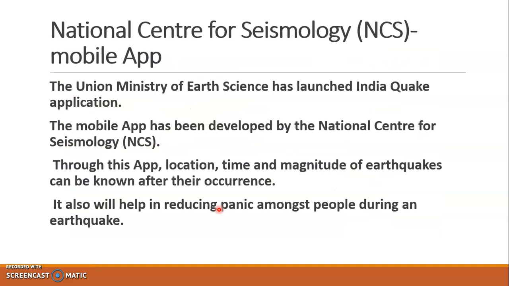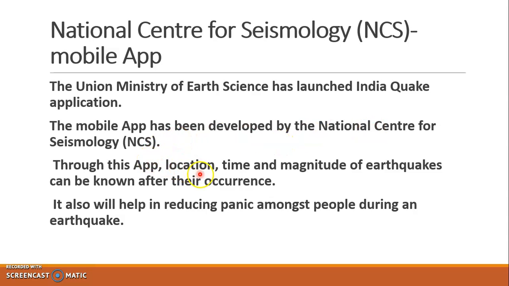Now, the National Center for Seismology, that is the NCS mobile app, has also been launched in India. The Union Minister of Earth Sciences has launched the Indian Quake application. This mobile app has been developed by the National Center for Seismology.